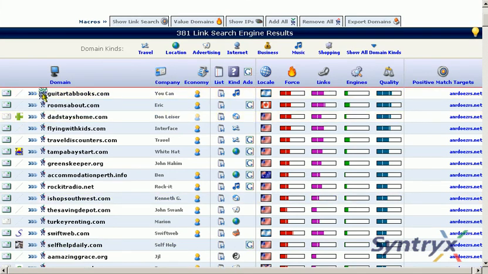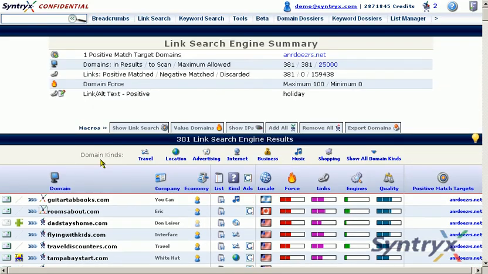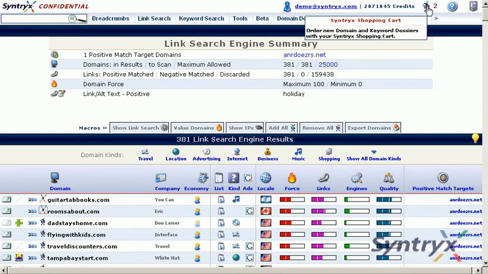If not, we can order that by clicking on the shopping cart and then going to the shopping cart to check out to order those.